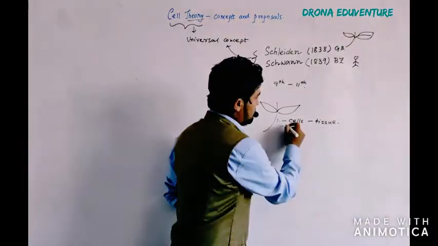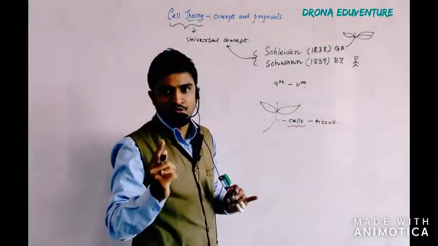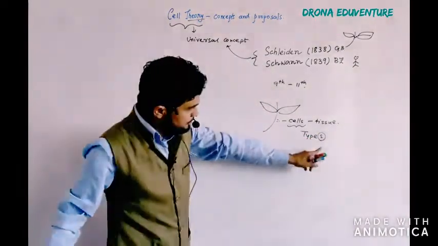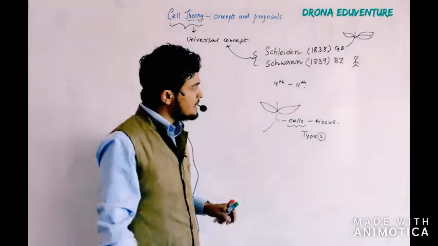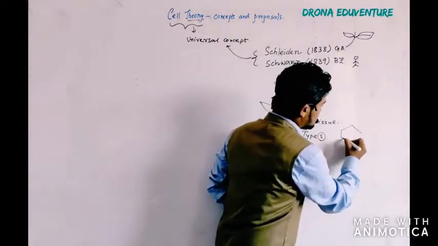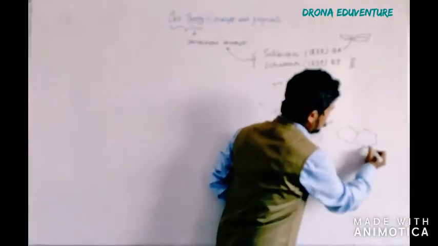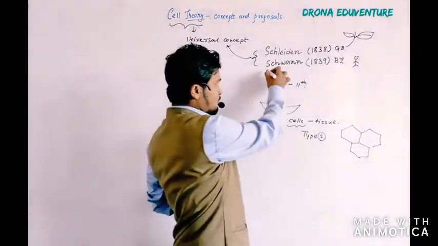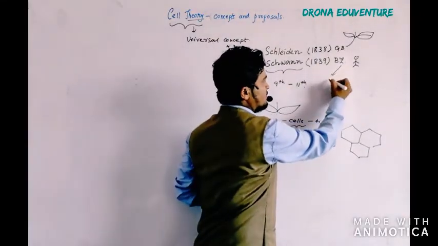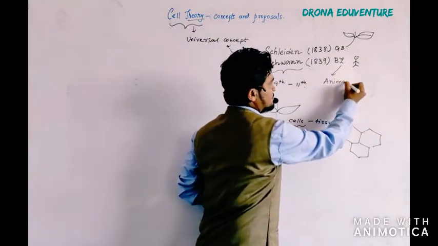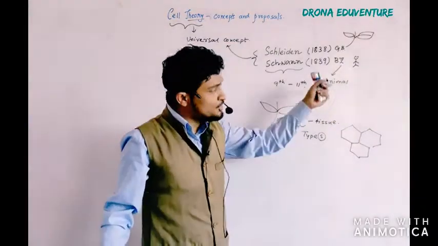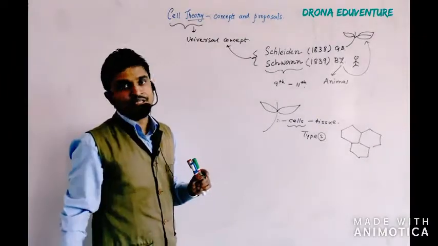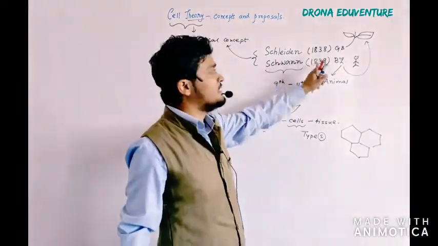So he found the plant tissue is not made up of one type of cell; there are several types of cells, and he also found that these cells are the basic unit of life. First point. Second point, Schwann was a zoologist, so he studied all the animal cells, as you know. But interestingly, he also studied the plant cell, and together they proposed the cell theory around 1838 and 1839.